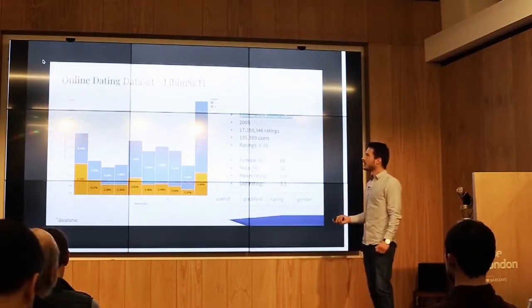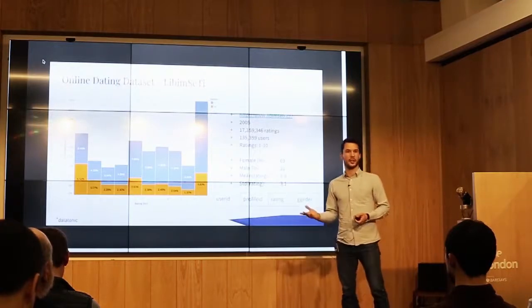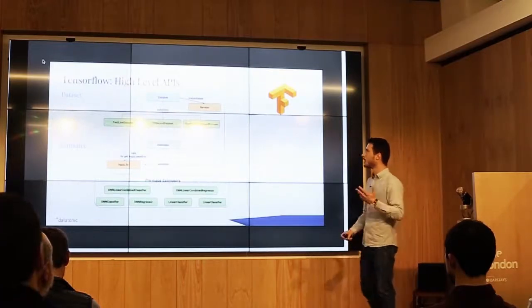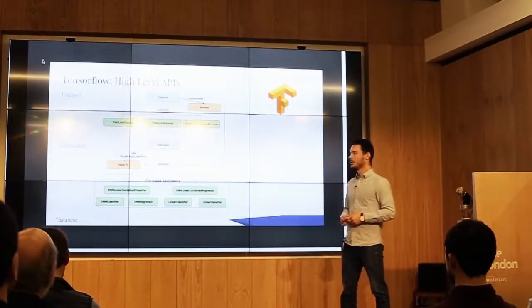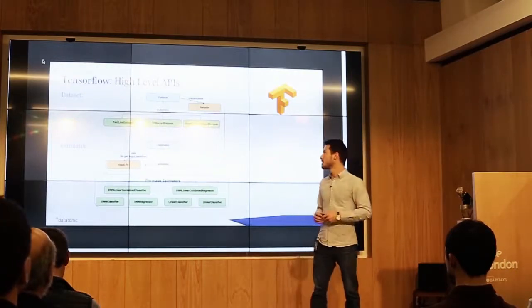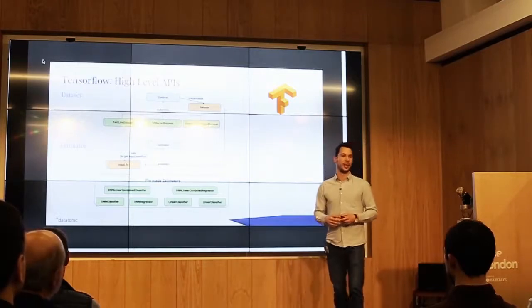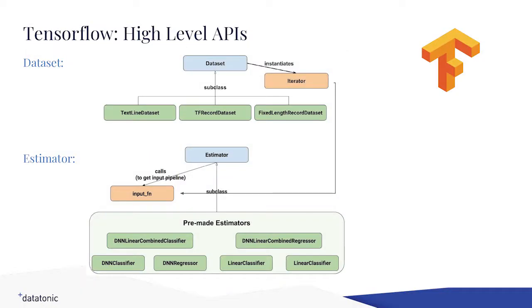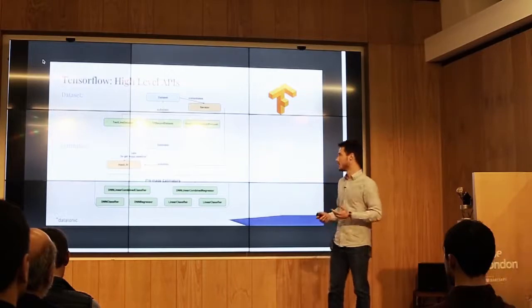So now that we have the data, and we know a bit how we can structure a recommender system and what equations we have to solve, we can put this into action. That's what everyone came here for, to learn how to do this in TensorFlow. And I want to take a minute or two to explain 2 more or less recent additions to TensorFlow. They were first in TensorFlow Contrib, but they matured into the core library, and that's the Dataset API and the Estimator API. These high-level APIs really are designed to make the development of models easier, and maybe also the deployment, because they abstract away a lot of the details you don't really want to know about as a user.